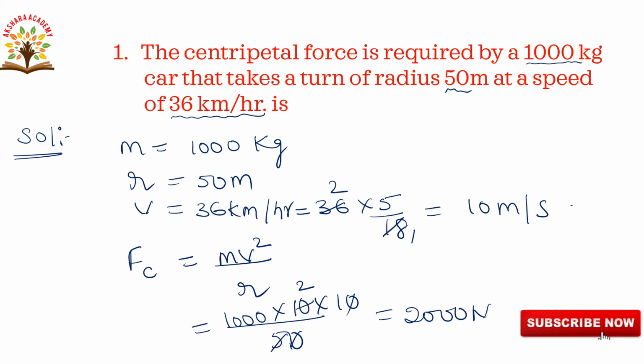at a speed of 36 kilometer per hour. So therefore the final answer is centripetal force Fc is equal to 2000 newtons. Okay, this is the final answer. Next, let's go to the second question.